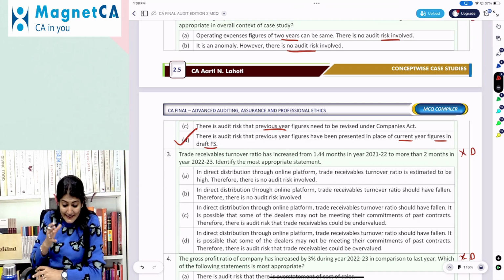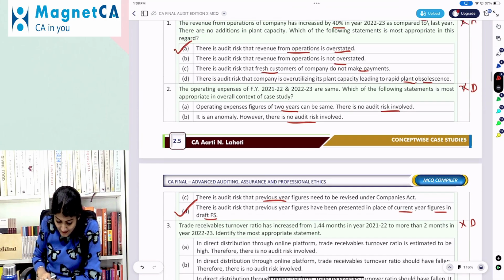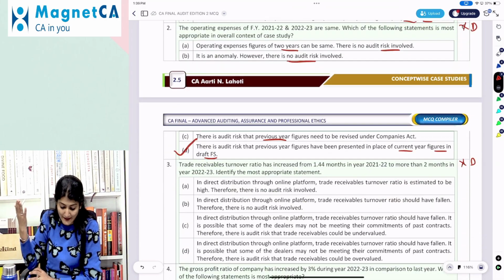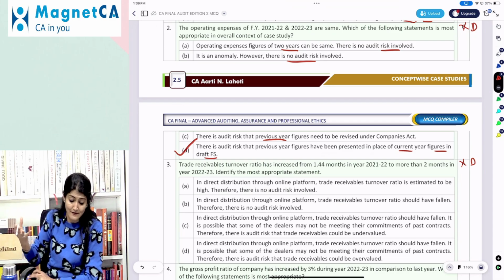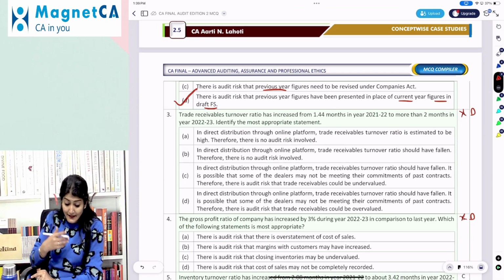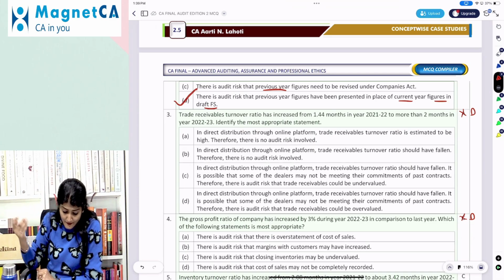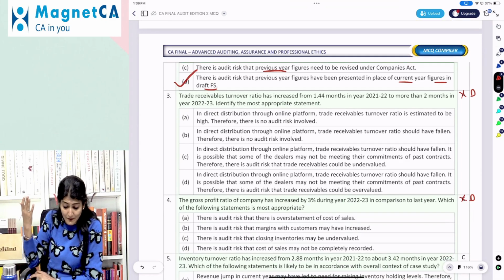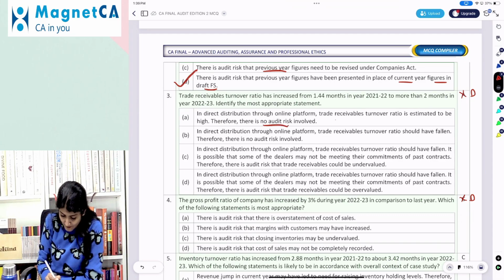Trade receivable turnover ratio has increased from 1.44 months in 21-22 to more than 2 months in 22-23. Identify the most appropriate statement. In direct distribution through the online platform, trade receivable turnover ratio is estimated to be high, therefore there is no audit risk involved.